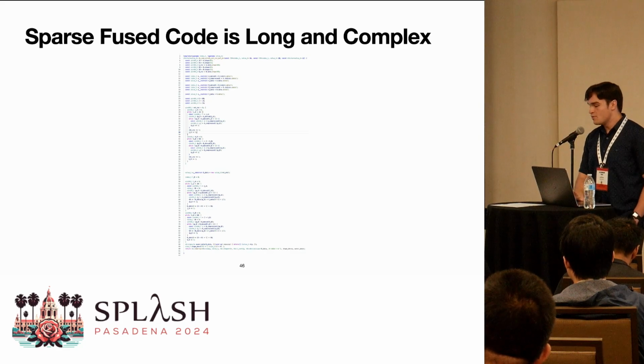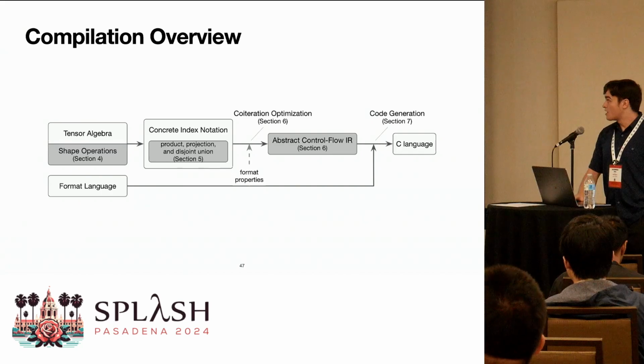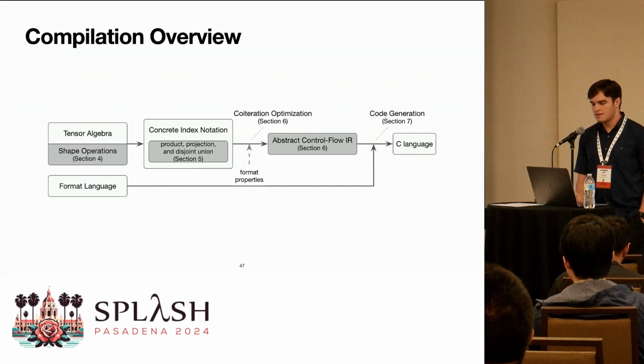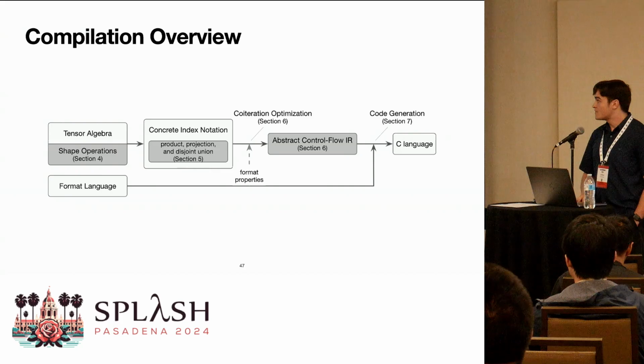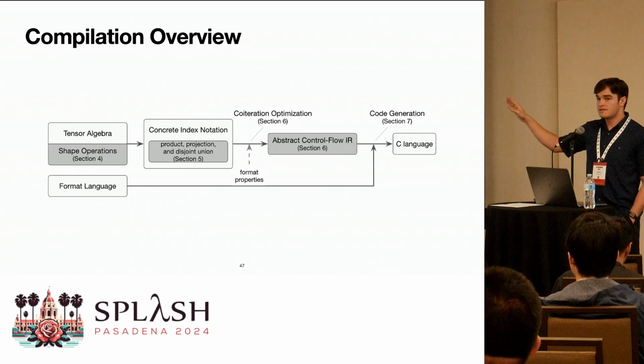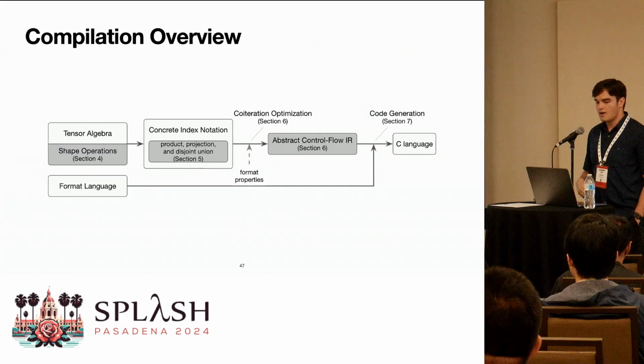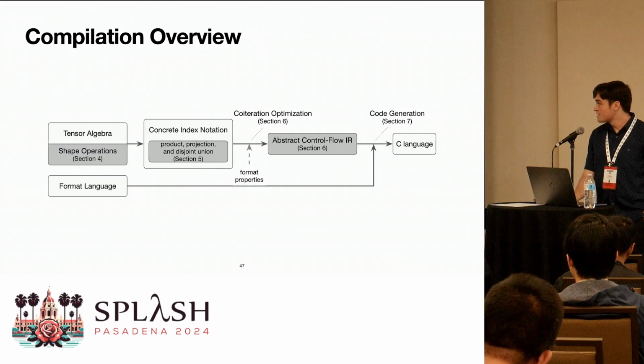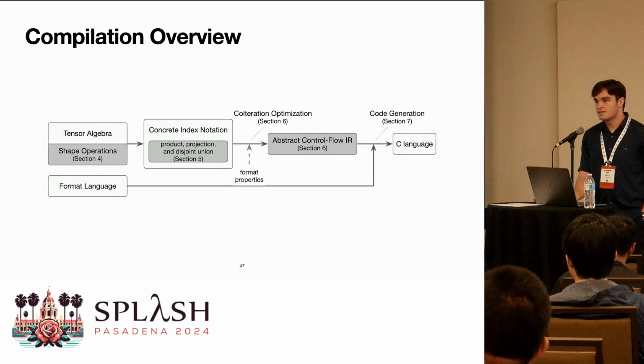So the way that we do that is via a compiler that extends the Taco compiler. So we first extend Taco's input language with shape operators. Then we extend Taco's intermediate representation for representing iteration spaces with some operators that are specific to shape operators.